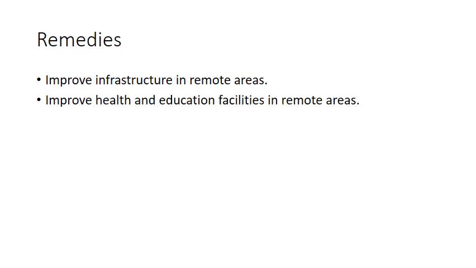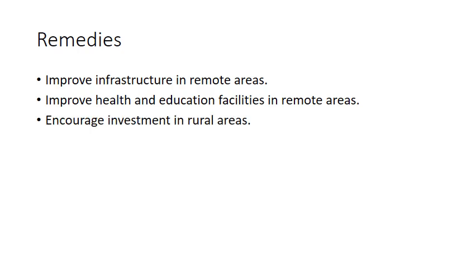Another remedy that we can use is to improve health and education facilities in remote areas. Mostly in Pakistan, in remote areas, there are very poor health and education facilities. Because of poor health and education facilities, there's less development in the remote areas. If we want to improve those areas so that we could minimize the difference between remote areas and urban areas, we have to improve health and education facilities in those areas.